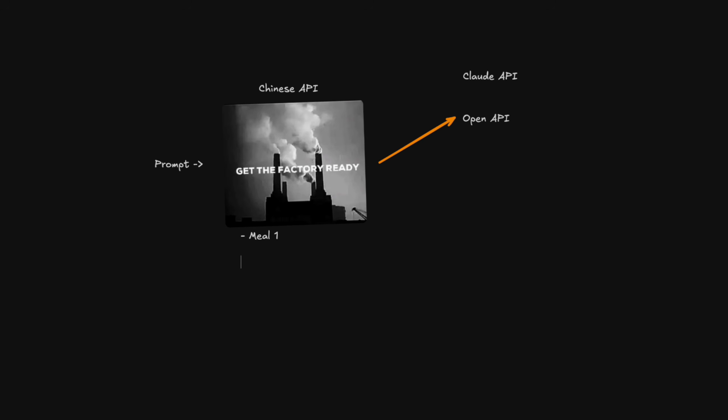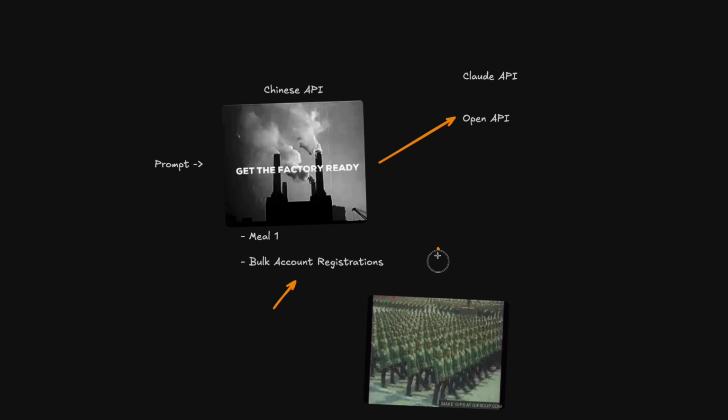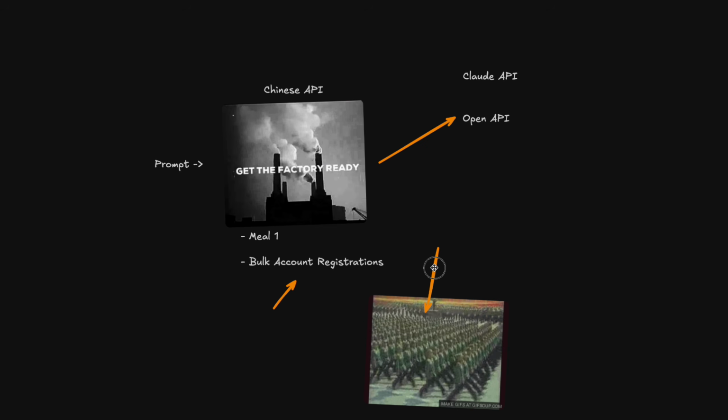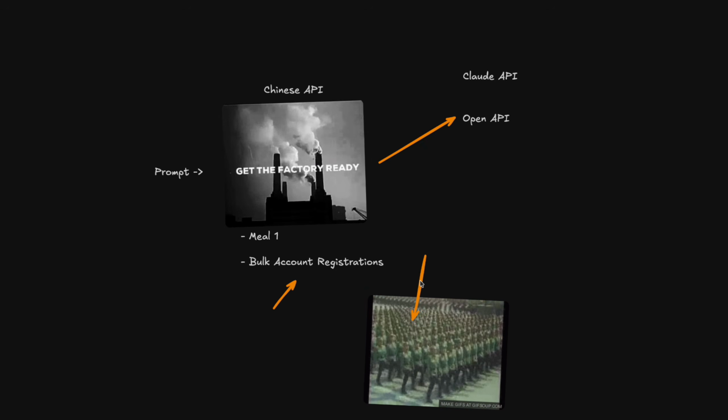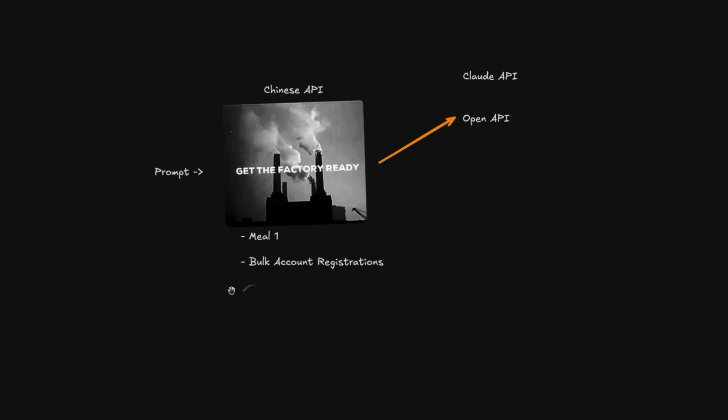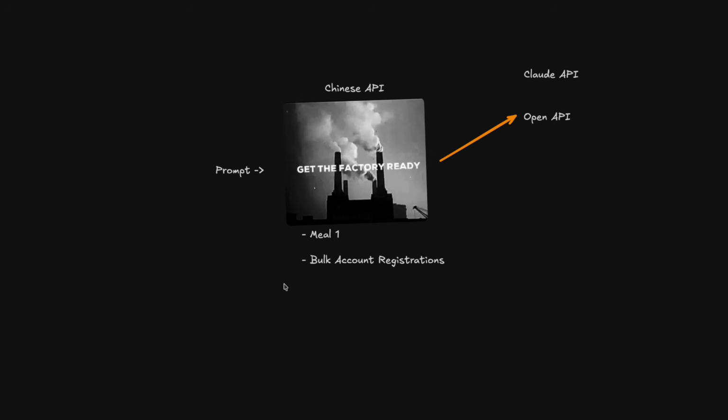And so meal 1 is achieved through bulk account registrations. Every new subscription to Anthropic gets a small free token amount, typically about $5. Part of their strategy here is to mass create these accounts, have a little bit of allocation for each user, effectively have an army of little $5 subscription warriors that can be deployed at any second. Prompt comes through, they send it to one of their free accounts, out comes the output. Now obviously that's limited. In some cases you might run through that in one prompt, and so they do have more strategies than just that.